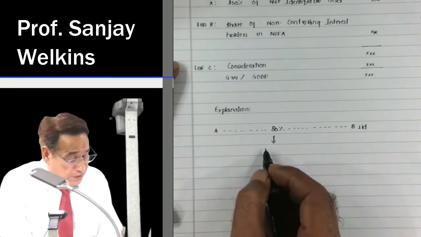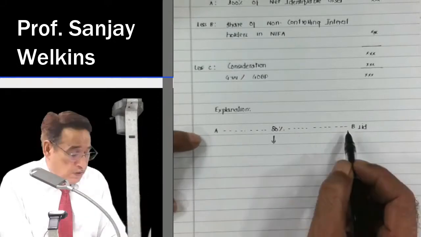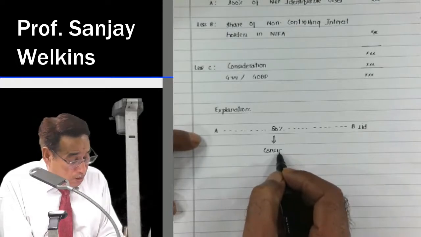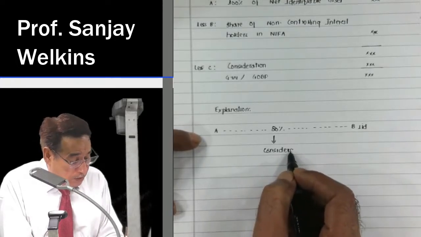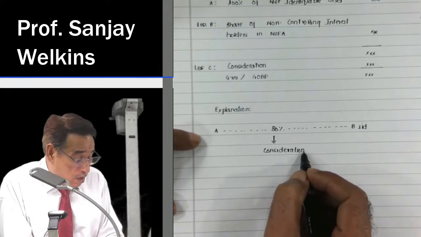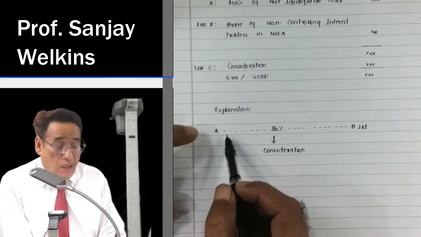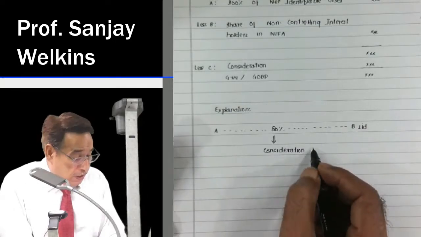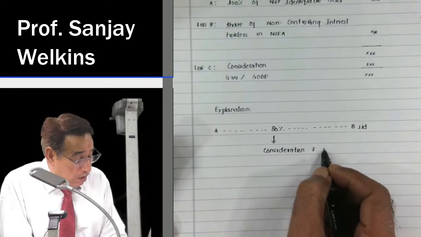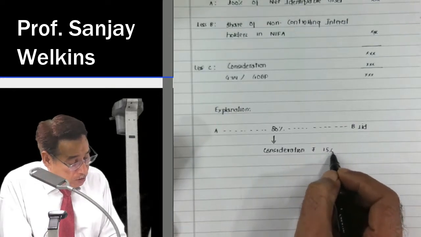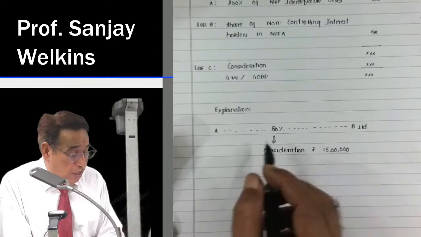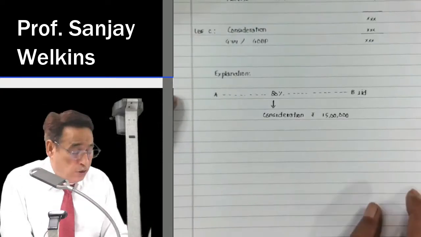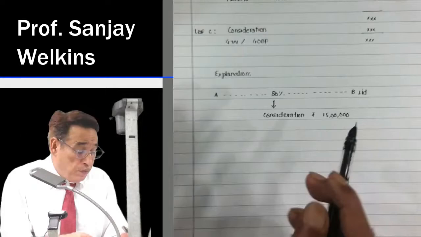But what amount we paid for that? That is known as consideration. In order to acquire 80% control in B Limited, let us say consideration. Consideration means the amount which is paid by the acquirer to the acquiree for acquiring the control. So consideration, let us say, is rupees 15 lakh. So entity A paid rupees 15 lakh to B Limited to acquire 80% of the share capital, or directly or indirectly to acquire control over this entity.